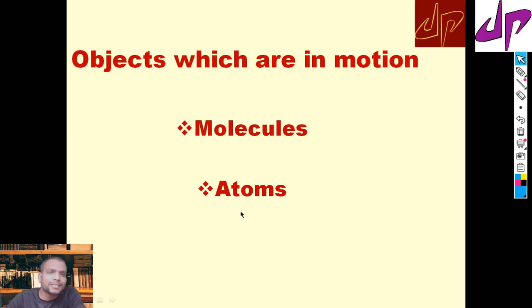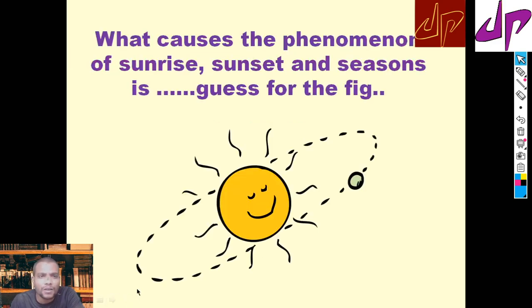Even the atoms in a given substance are in motion, so there is no substance at absolute rest. Let us guess the natural phenomena of sunrise, sunset, and seasons, and what they are caused by. By observing this figure, you can guess what could be the cause of these phenomena.